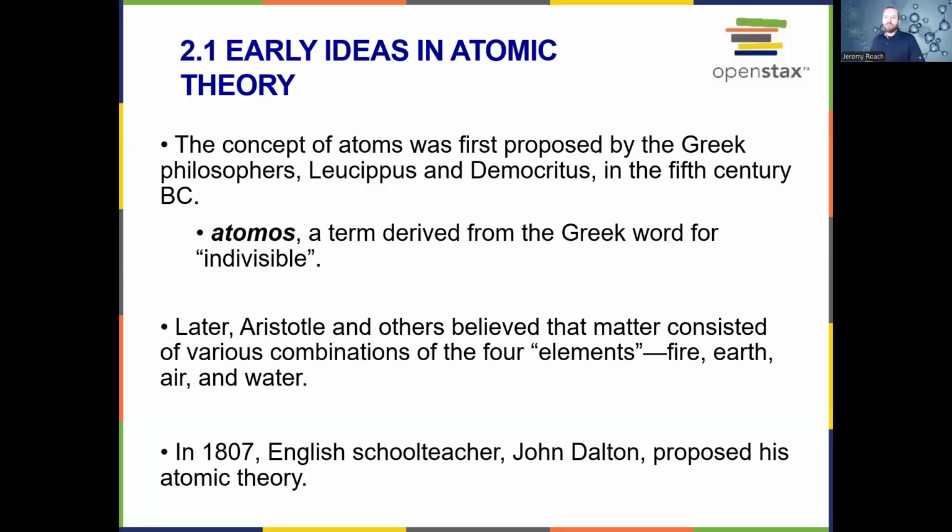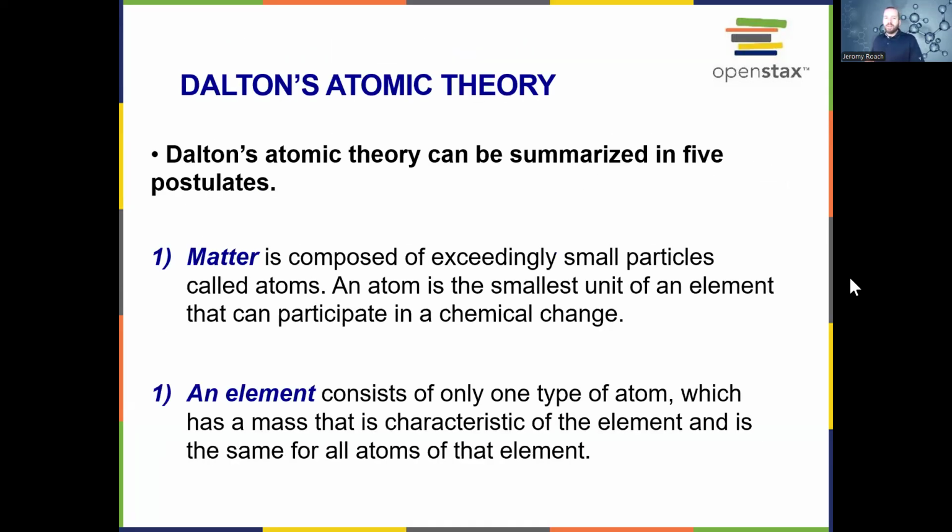The concept of atoms was first proposed by the Greek philosophers in the 5th century BC. Atomos was derived from the Greek word indivisible. Later, Aristotle and others believed that matter was made from four different elements: fire, air, earth, and water. Much later, though, John Dalton proposed the atomic theory, and it can be summarized in these five postulates.